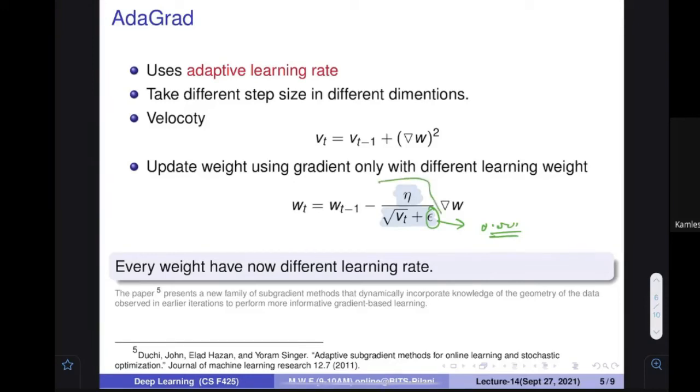And now let us try to understand this particular quantity. There is something Vt over here. If I increase the value of Vt, what would happen? The overall quantity is going to reduce. That's it, simple formula, because you are dividing and something is there inside the denominator. This complete quantity is going to be reduced if you increase the value of Vt. What is Vt? Vt is the previous value of Vt plus the summation of how much you have changed at that particular time.